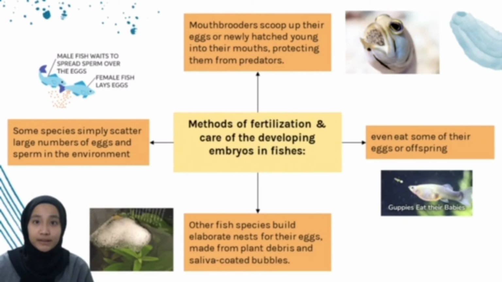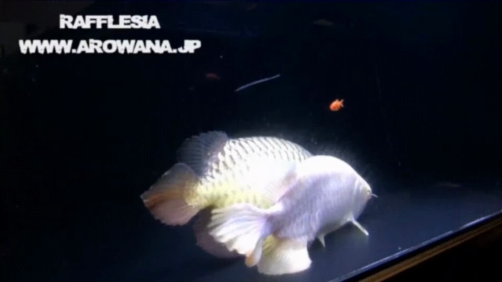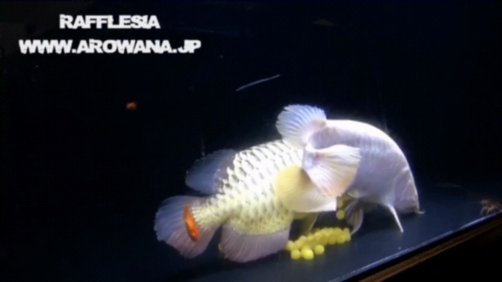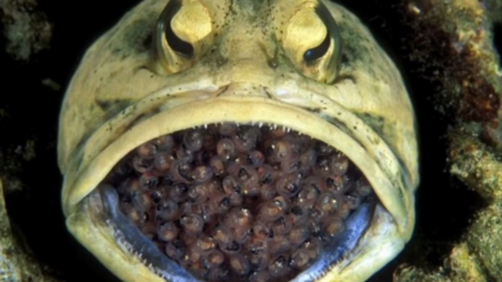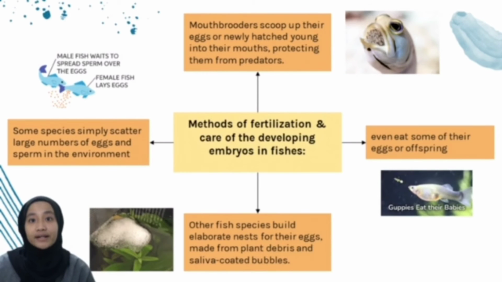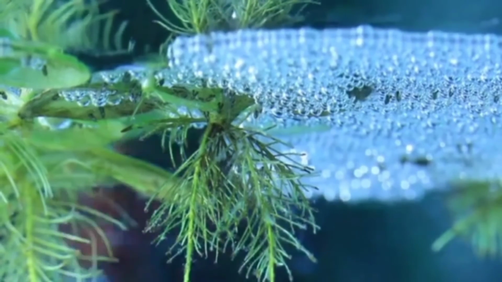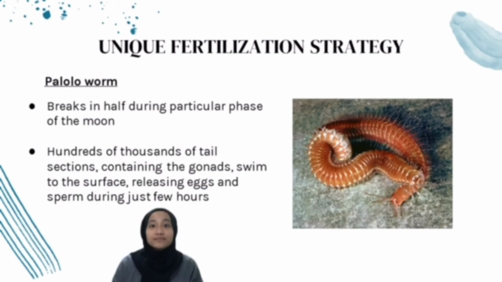Some species simply scatter large numbers of eggs and sperm in the environment, and some may even eat their eggs or offspring. Mouth brooders scoop up their eggs or newly hatched young into their mouths, protecting them from predators. Other fish species build elaborate nests for their eggs made from plants, debris, and saliva-coated bubbles. An invertebrate aquatic species called palolo worms, which inhabit coral reefs in the South Pacific, exhibit a unique fertilization strategy.